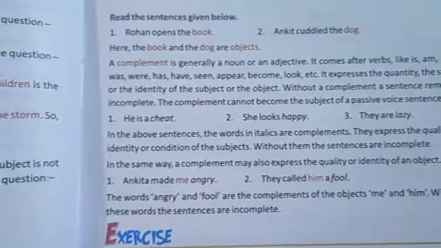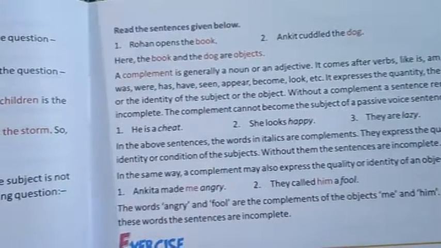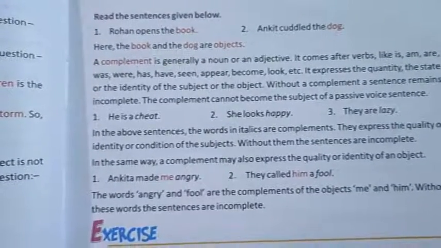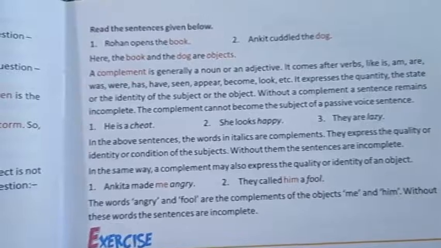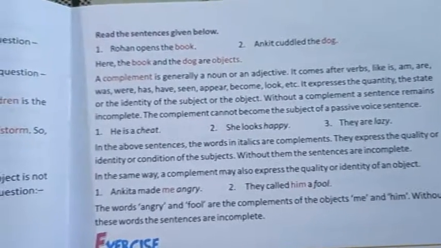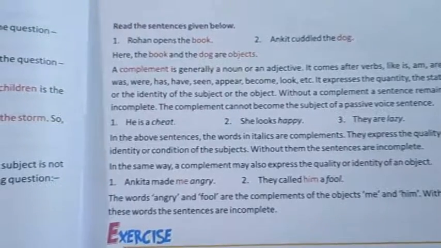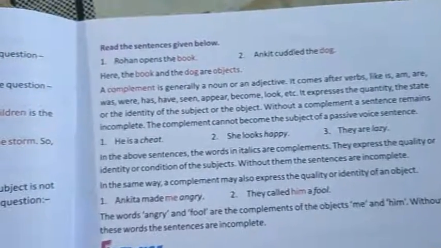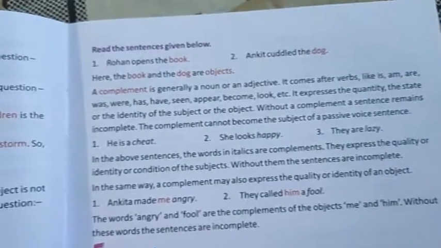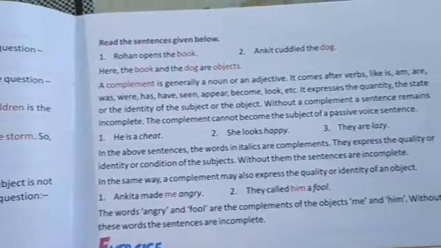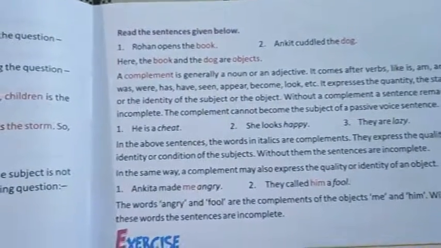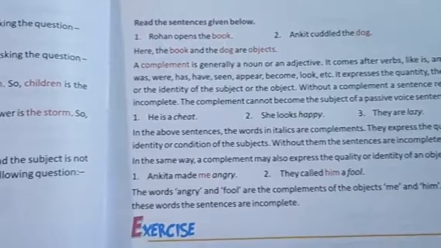Now we will see what a complement is. A complement is generally a noun or an adjective. It comes after verbs like is, am, are, was, were, has, have, seem, appear, become, look. So a complement is not your object, but it is a completion. It completes your sentence, and it can be a noun or an adjective.